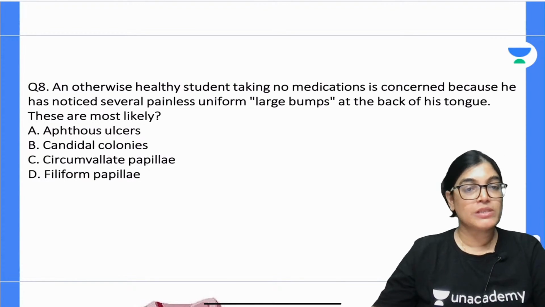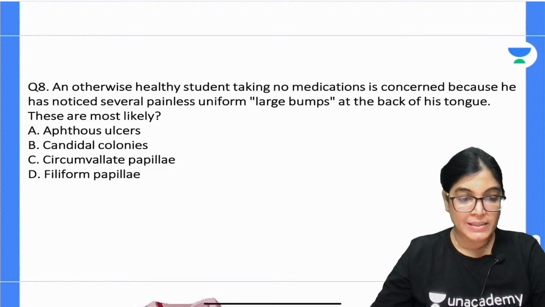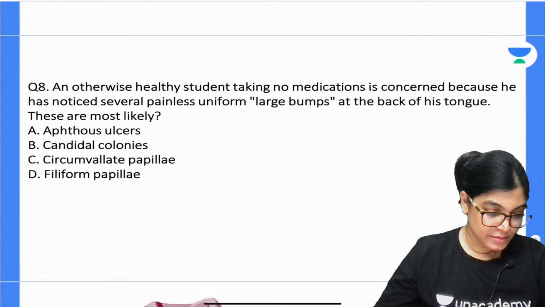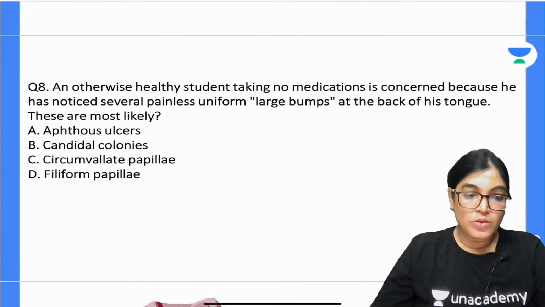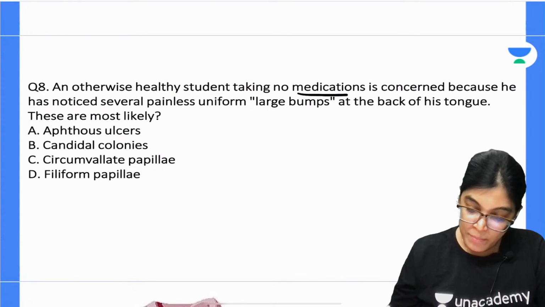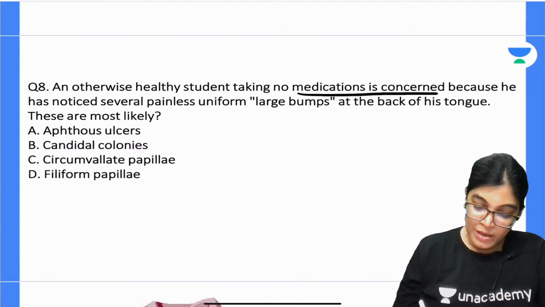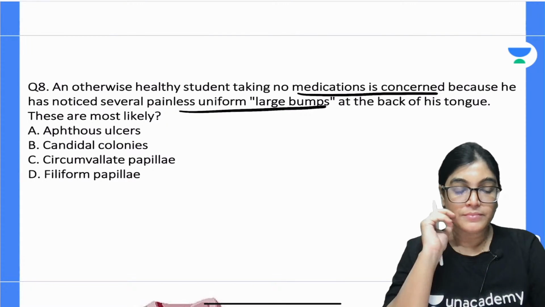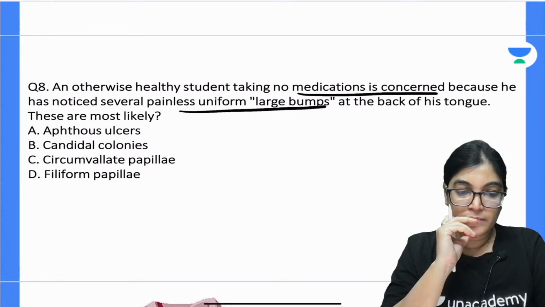So what is the most likely cause? Question number 8, mark the correct answer. A person who is very healthy, has taken no medications, has painless, uniform, large bumps at the back of the tongue.